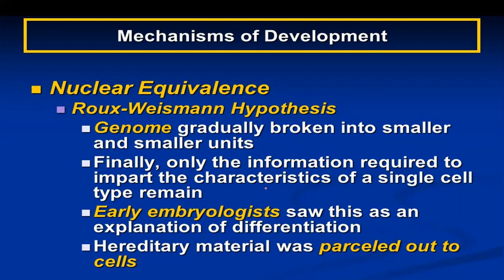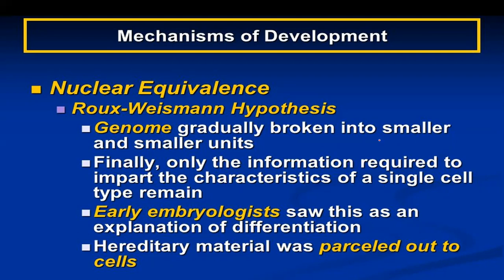Finally, only the information required to impart the characteristics of a single cell type remained. So if the different types of cells are going to be formed, that genetic information is going to decrease and decrease in that cell.